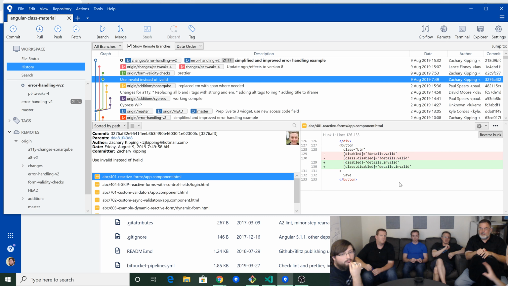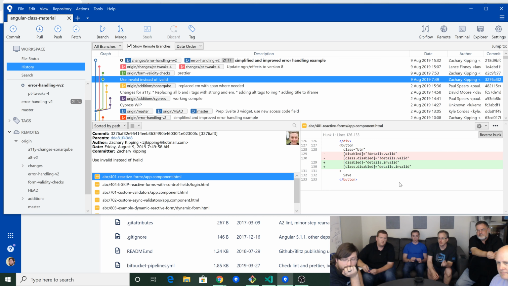Okay, so it looks like valid versus invalid are the only two states. So it looks like not valid is just a more complicated way of doing invalid. But in fact, if you're doing synchronous validation, which is the simple type of validation we usually show, that's true. But if you're doing asynchronous validation, while the call is going to the backend, it's neither valid nor invalid, but it is in a third state called pending. Right. So if we make the change that is on the screen right now, then while the change is pending, the button will be enabled. Yeah. And I'm pretty sure we don't want that. So this change is not okay as it is. Yes, until that's dealt with.